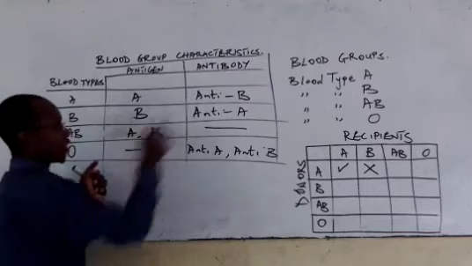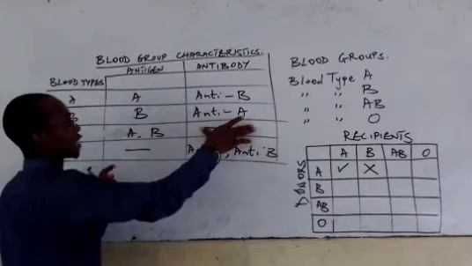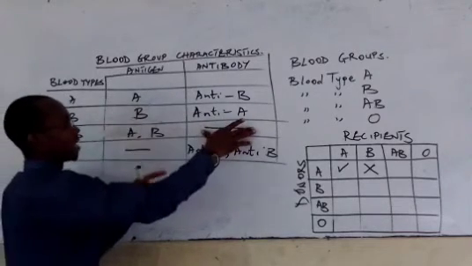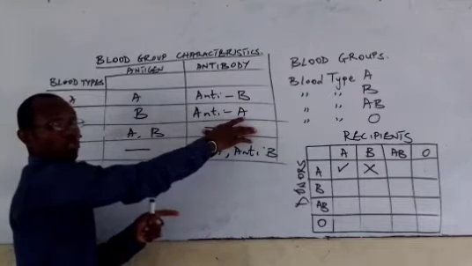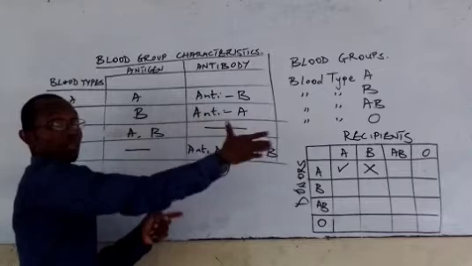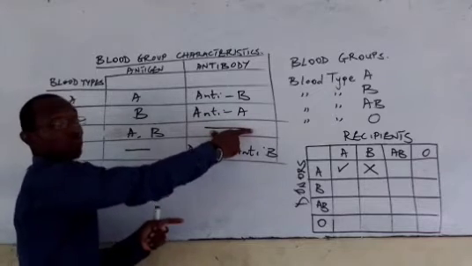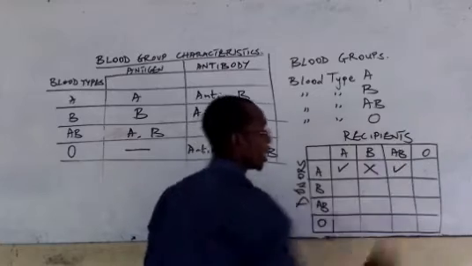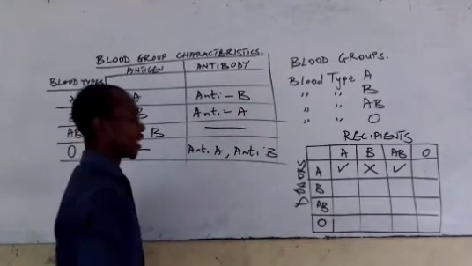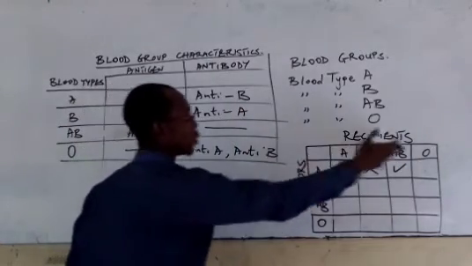From A. On the other hand here, if you look at the antibody, AB does not have any antibody. Since AB does not have any antibody, that means it is possible for it to what? Receive blood from any group, because there is nothing that it will go against. So that means A can actually donate to AB. And the last one here, can A donate to O?